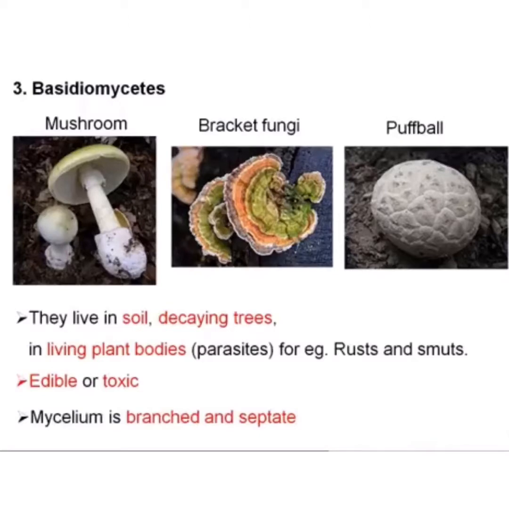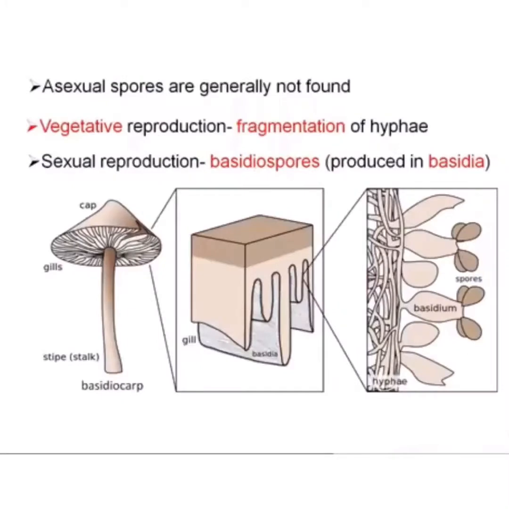So mycelium in this case is branched and septate. Asexual spores are generally not found, and vegetative reproduction occurs through the fragmentation of the hyphae. Sexual reproduction occurs with the help of the basidiospores, which are produced in the basidia, which are born on the basidiocarps. So the name Basidiomycetes is because of the club-shaped structure of the basidia, which is narrower at the base and is broader at the tip.